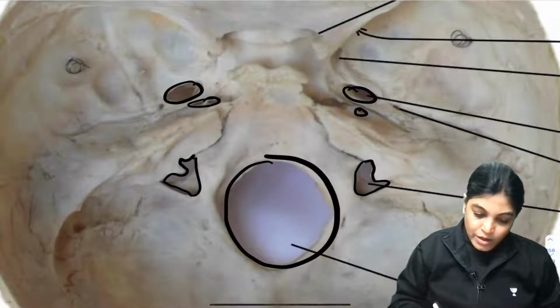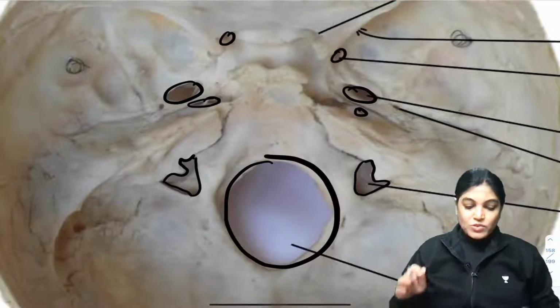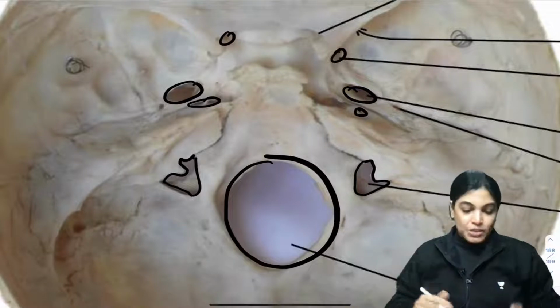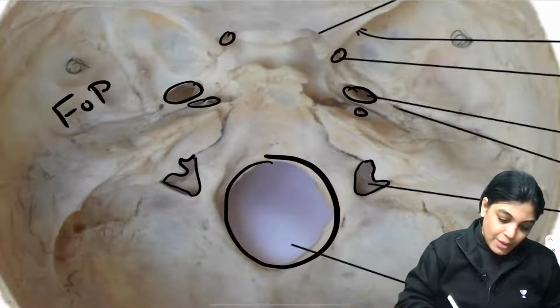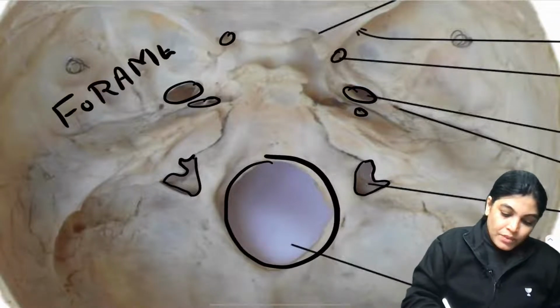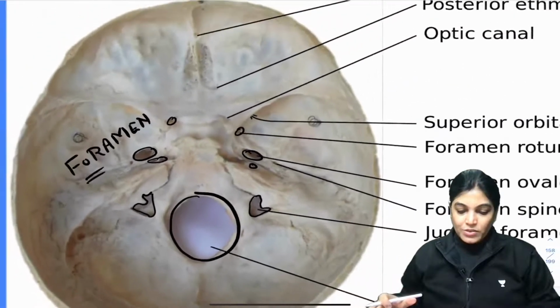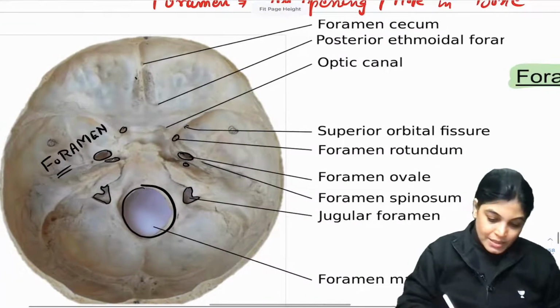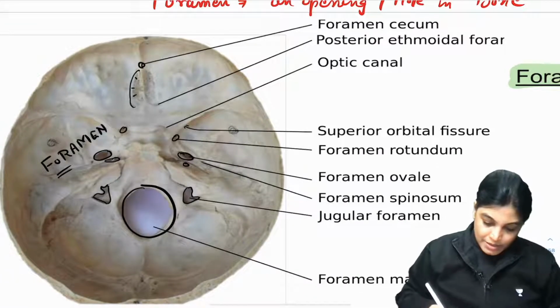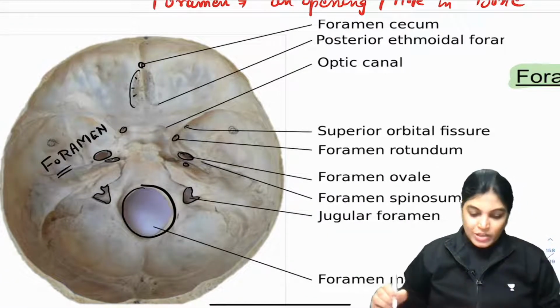So various smaller foramina are there. The location of these foramina is very important. Why am I using the word foramina? Because there are many foramina. If you look, there are foramina here also, and we have foramina at various locations.